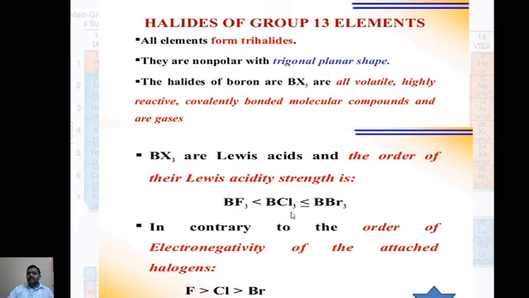The order is BF3 is less than BCl3, which is less than BBr3. This is contrary to the order of electronegativity of the attached halogens. In the periodic table, fluorine is the most electronegative atom, with electronegativity 4.0, and from fluorine to bromine the electronegativity decreases. Fluorine is the most electronegative atom, but the Lewis acidity strength is different: BF3, then BCl3, then BBr3.